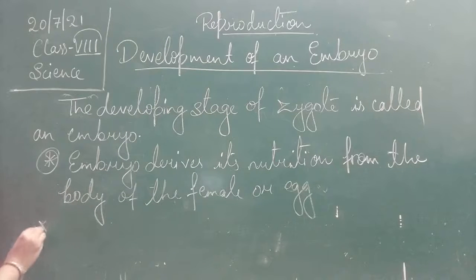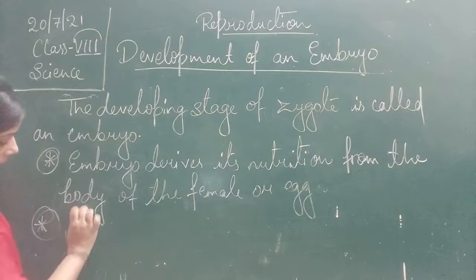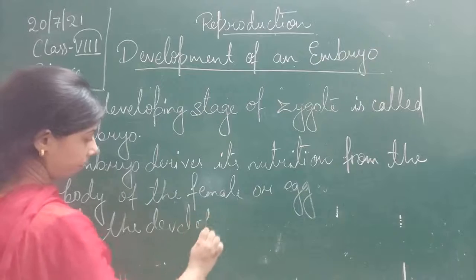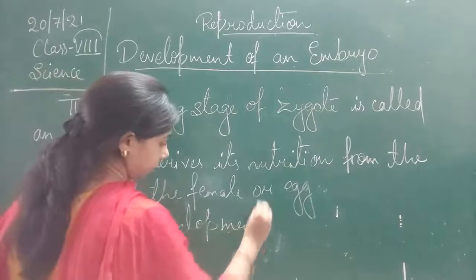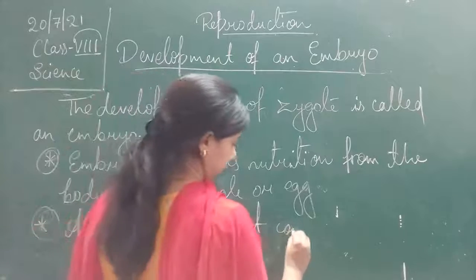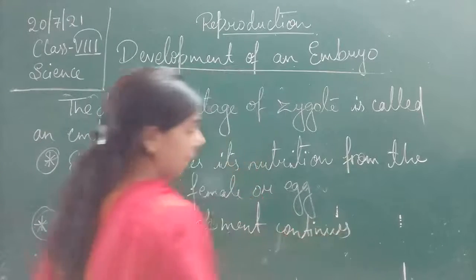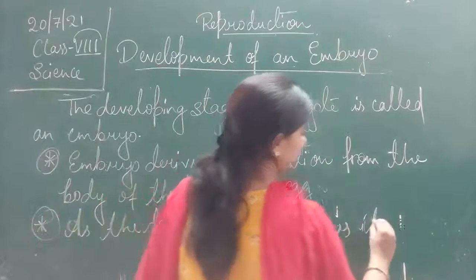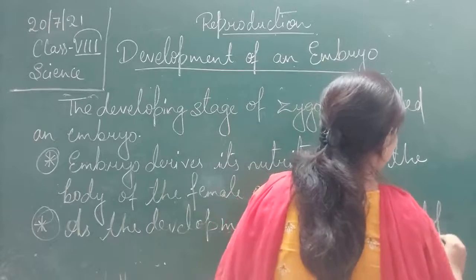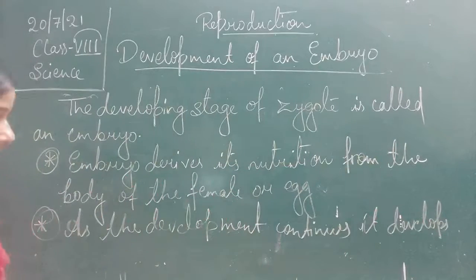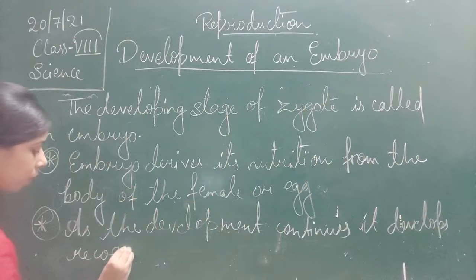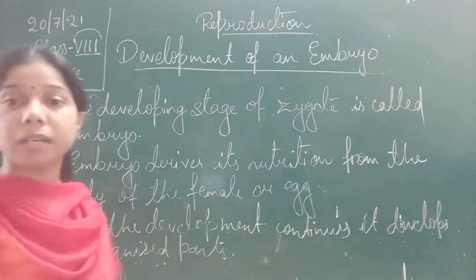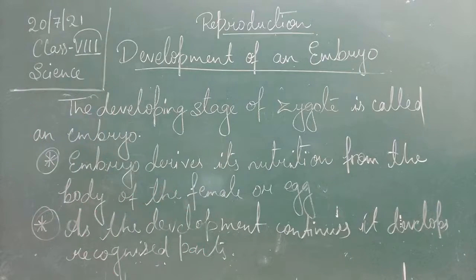As the development continues, it will develop into recognized different parts.